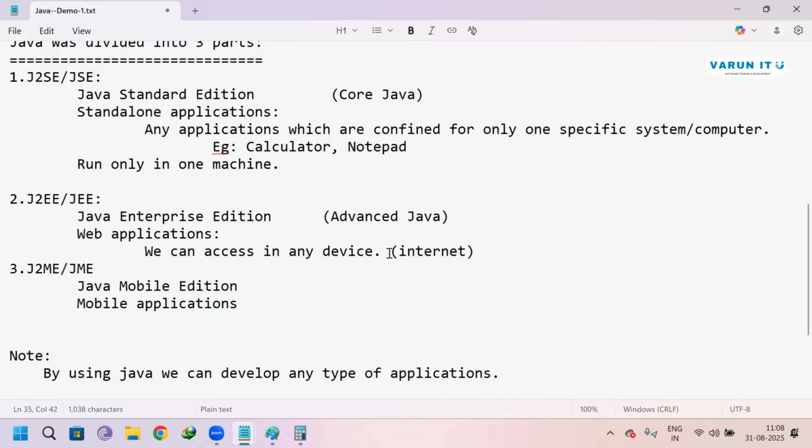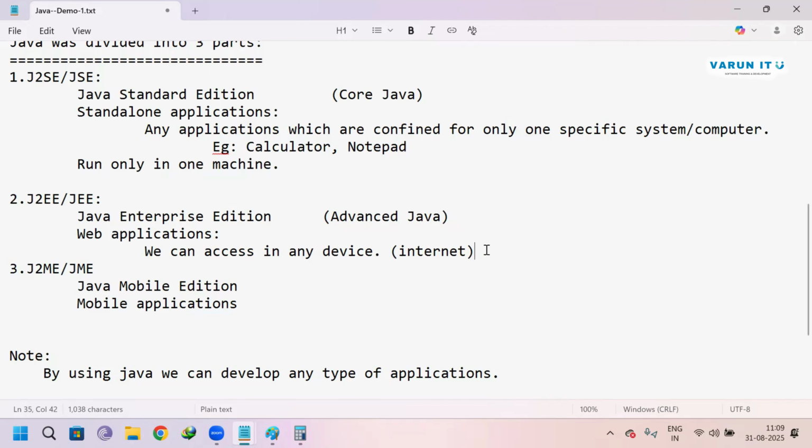Now how are we using it? Suppose you are using this application called Chrome. Whenever we go to Chrome and type Google, Google is one of the applications. How are we accessing it? Through the internet. I can access Google, you can access Google, anyone can access Google through the internet. That is why it is called web applications. Okay, that's clear. That is the standalone applications, and this is the web applications.